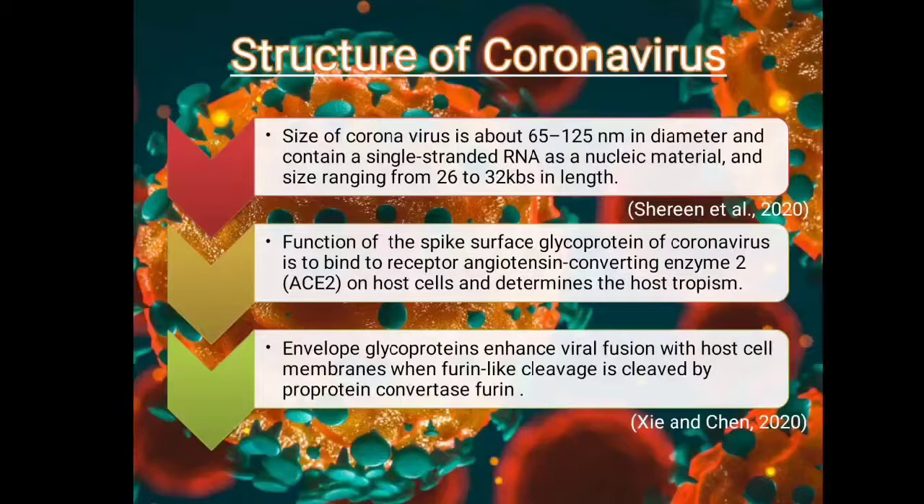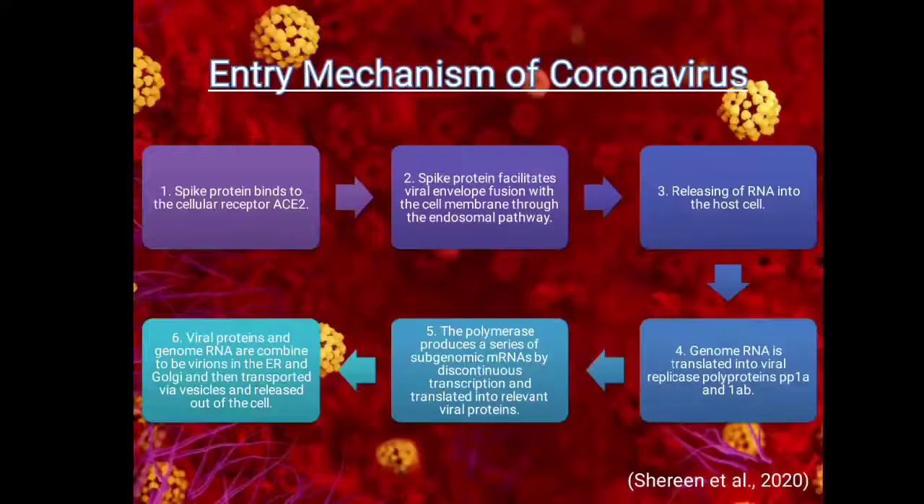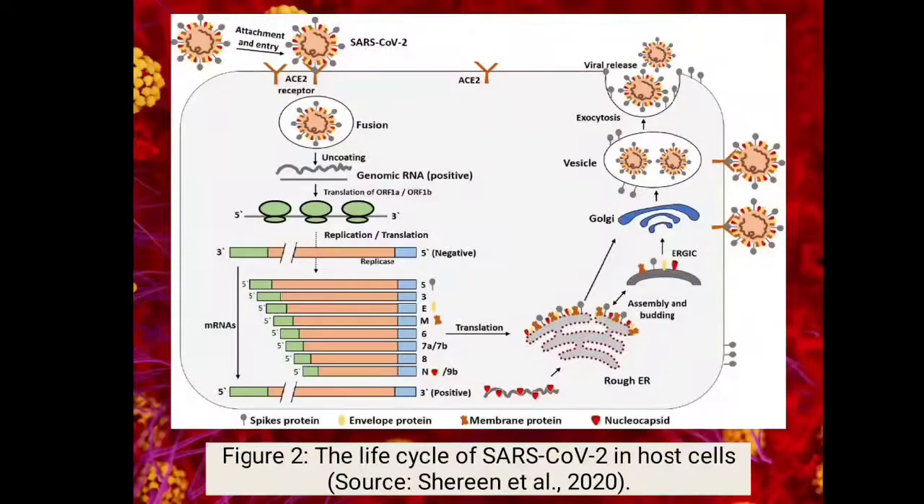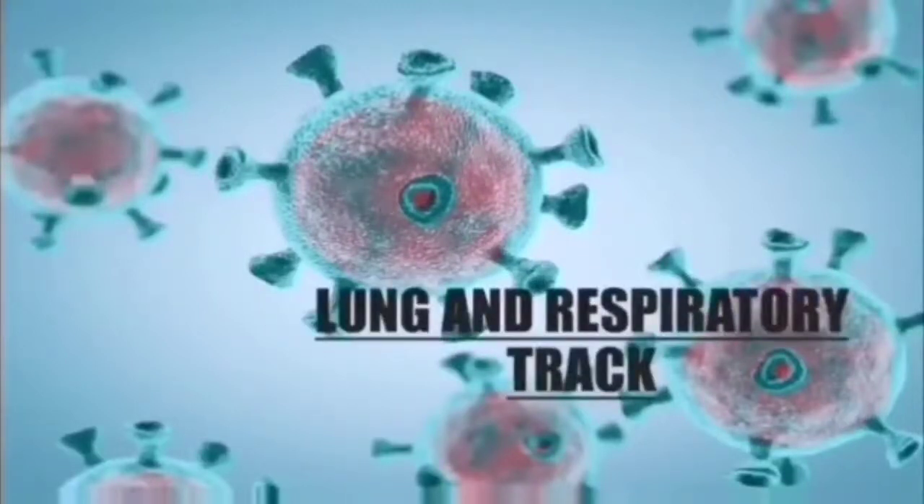Coronavirus contains single-stranded RNA, functional spike protein and enveloped glycoprotein. This is the structure of coronavirus. This is the flow of the entry mechanism of coronavirus into the host cell. This is a figure of the life cycle of coronavirus in the host cell. Effect of coronavirus: lung and respiratory tract.